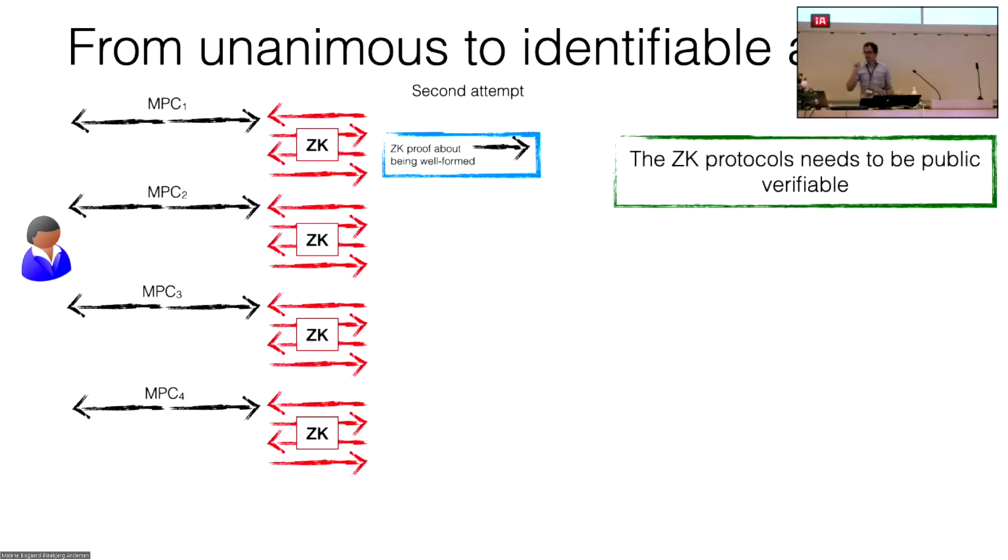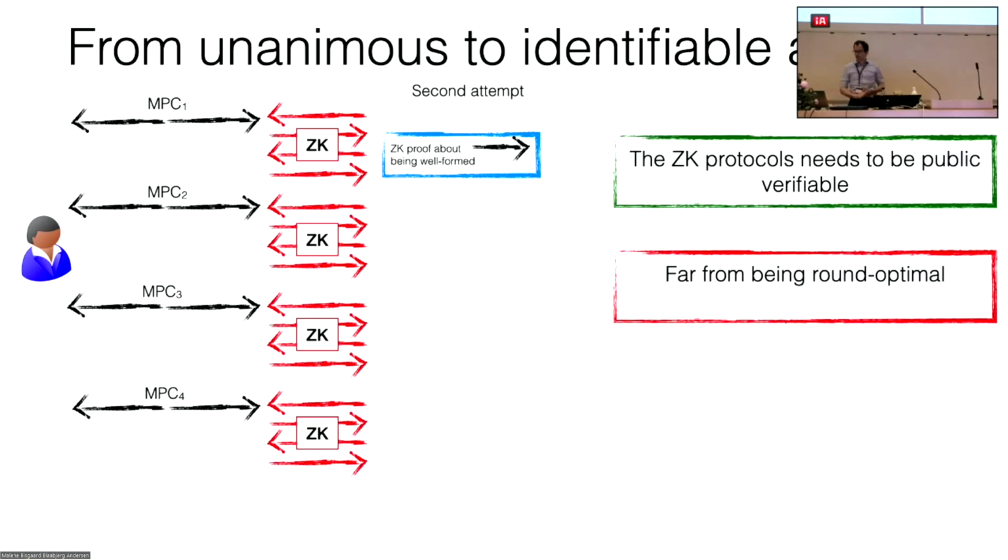Observe that this approach works only if the zero knowledge is publicly verifiable, in the sense that even if there is an external party that just observes the messages going over the broadcast channel for the zero knowledge, and even if this party is neither a prover nor a verifier, it can still detect whether an abort in the zero knowledge was triggered by the prover or by the verifier. So we need this notion of identifiable abort on the zero knowledge protocol. I'm abusing terminology here, but that should give the idea of what we need.